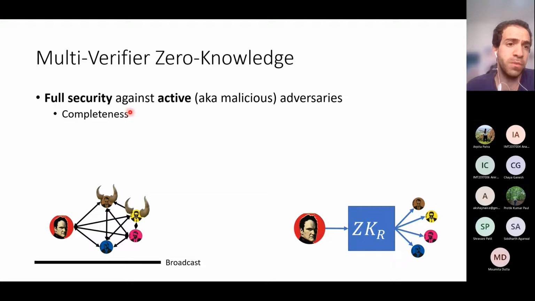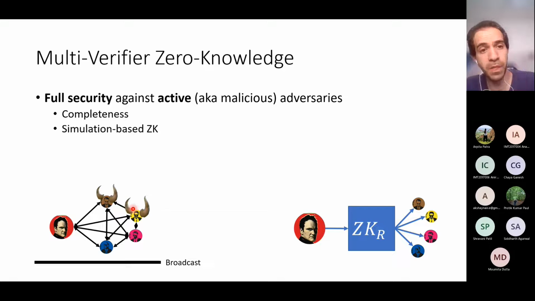For example, it provides a strong completeness notion. So an honest prover can convince the honest verifiers that the statement is true, even if some of the verifiers are corrupt. So we have completeness even if some of the verifiers are corrupt. And it also implies simulation-based zero knowledge, which essentially means that the corrupt verifiers have no information about the secret witness W.